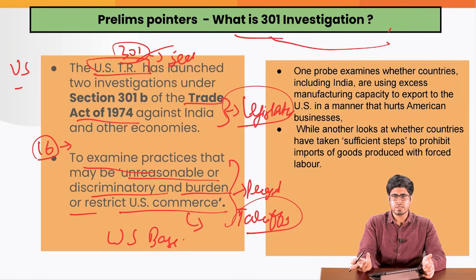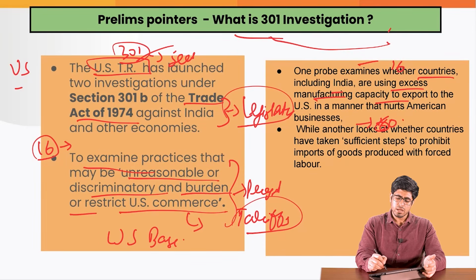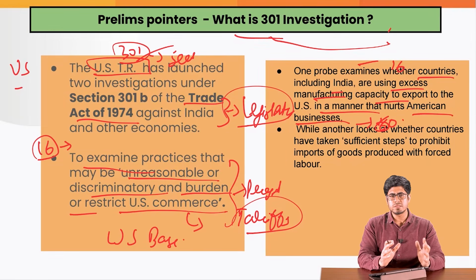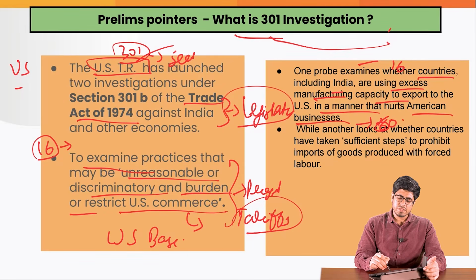There are two investigations that are currently underway. One involves 16 countries, another involves 60 countries. In the first investigation, they are basically targeting whether countries like India are using excess manufacturing capacity to export to the US in a manner that hurts American business. That is one investigation: whether India has excessive, very high capacity to dump products into America. That is what they are looking at.